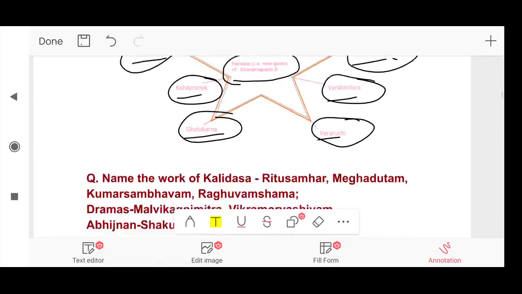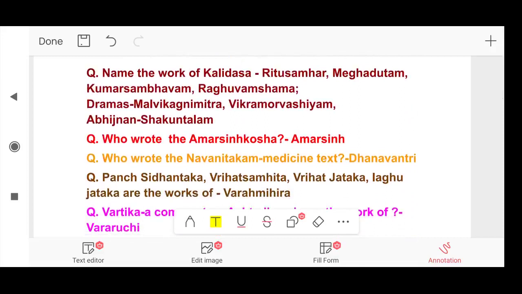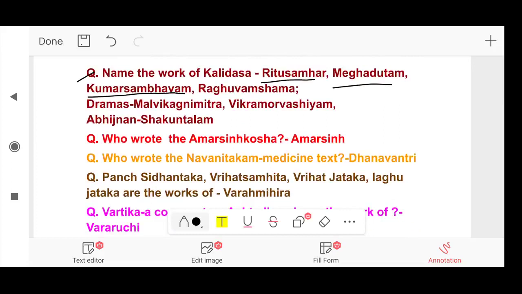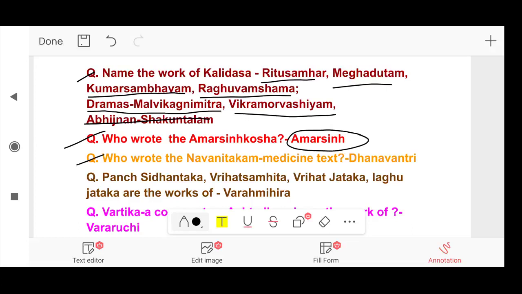Next, name the work of Kalidas. Kalidas was a great poet, friends. So his works are Ritusamhara, Meghdutam, Kumarasambhavam, Raghuvamsham, drama known as Malavikagnimitra, Vikramorvashiyam, and Abhijnana Shakuntalam. Next question. Who wrote Amar Kosh? Answer, Amar Sinh.